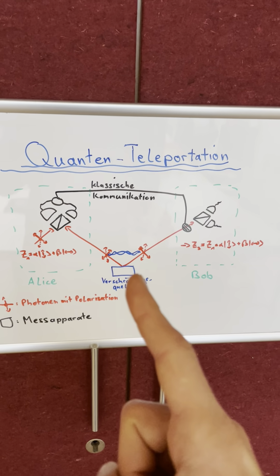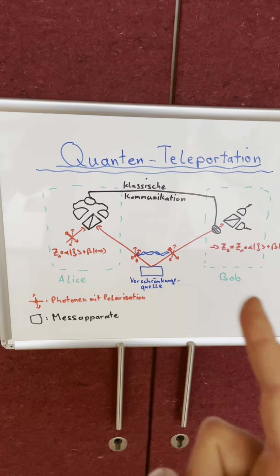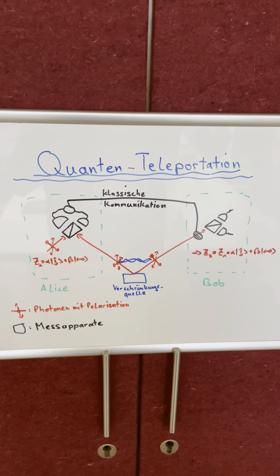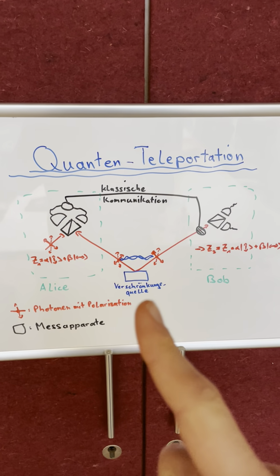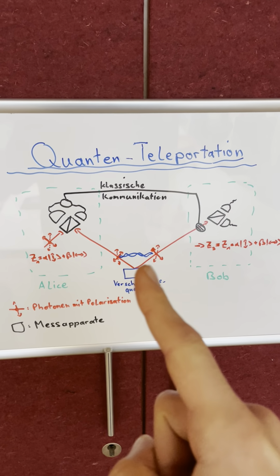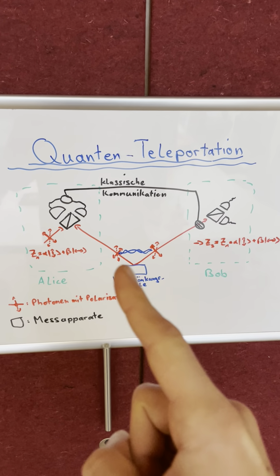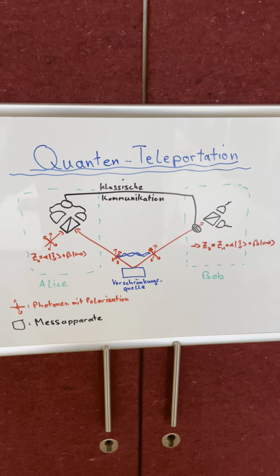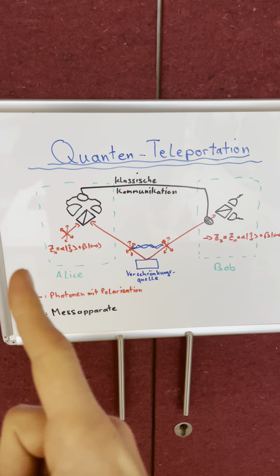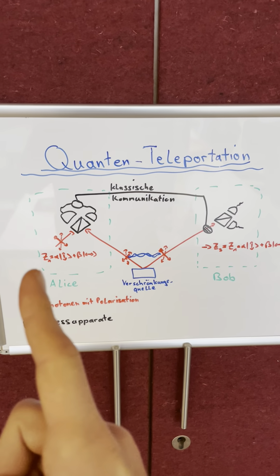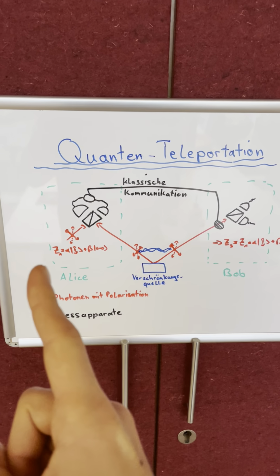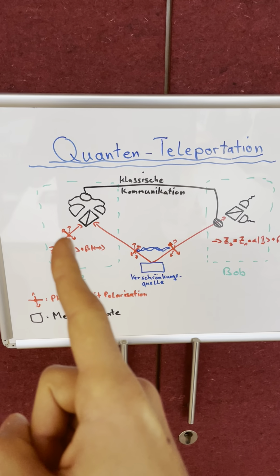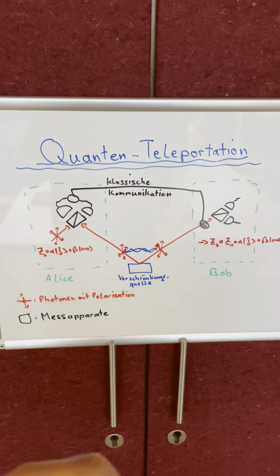Now the two parties are usually labeled Alice and Bob. Alice wants to teleport a state to Bob, and what they need is to share an entangled photon pair. This comes from a source. For example, the photons travel through a fiber, one goes into Alice's lab, and the other one, the third photon, goes into Bob's lab. And now Alice has prepared, or also received via fiber from some other lab, a photon of a certain state, C1. That's the first photon coming in, and this is now to be teleported.